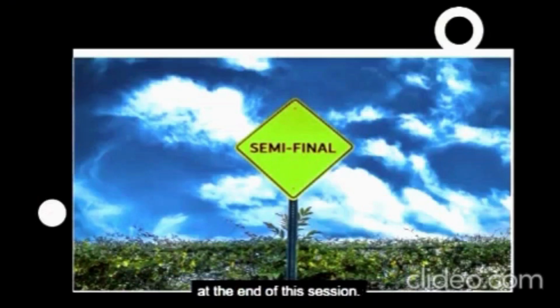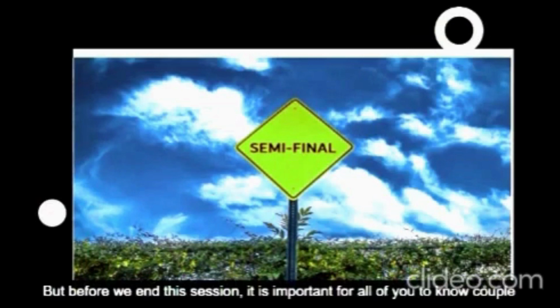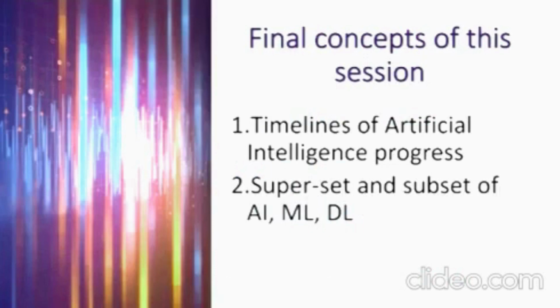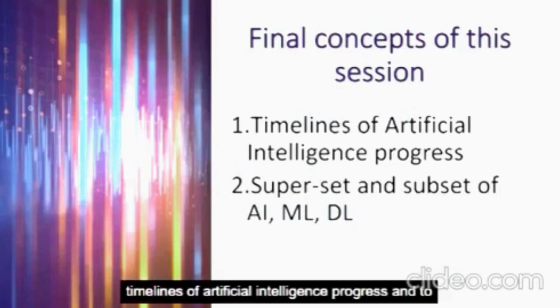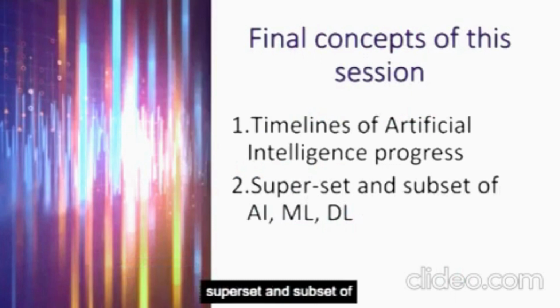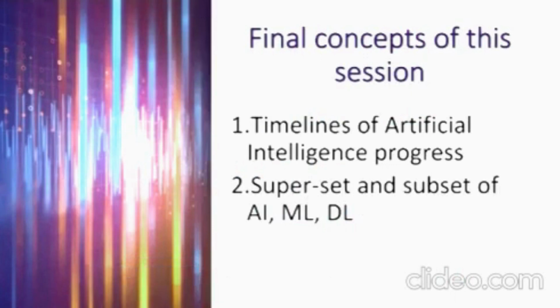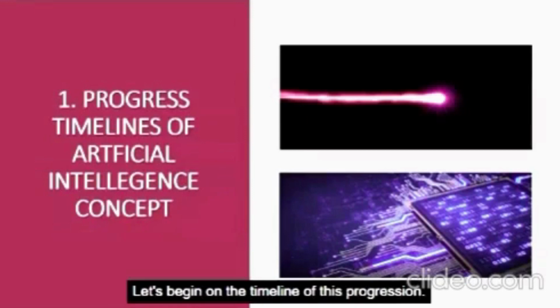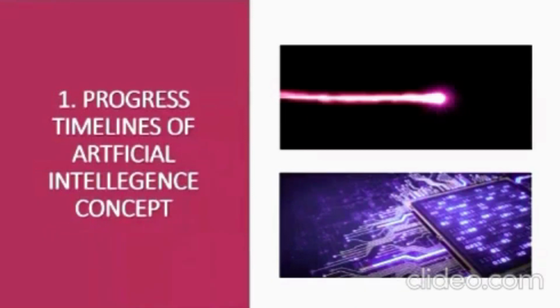Well, we are almost at the end of this session. But before we end this session, it is important for all of you to know a couple of points. 1. Timelines of artificial intelligence progress. And 2. Superset and subset of AI, ML and DL. Let's begin with the timeline of this progression.